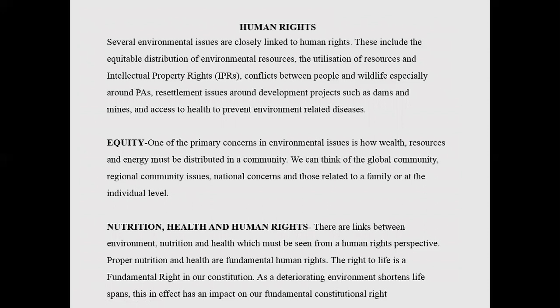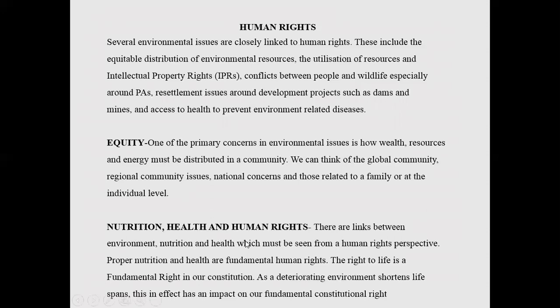But what is happening now is that developed countries are using more resources than the developing countries, and the rich people in our country are also using more resources than the poor people. So there is inequality in every aspect. But according to human rights, this should not be the case. There should be equality in every aspect.